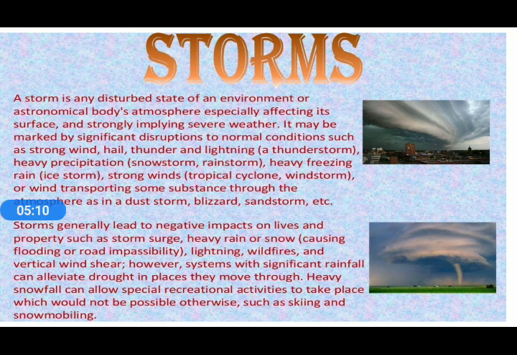It may be marked by significant disruptions to normal conditions such as strong wind, hail, thunder, and lightning. That means it is creating a disruption of normal conditions, where the sun rises and the temperature is normal according to the season. And if there is any change, for example a strong wind is blowing, hail is there, or thunder and lightning take place, those kinds of examples are known as storms.